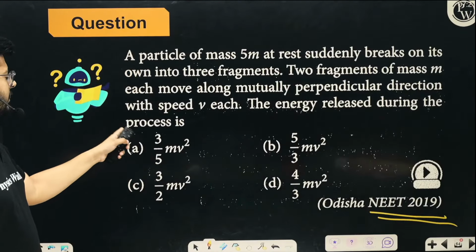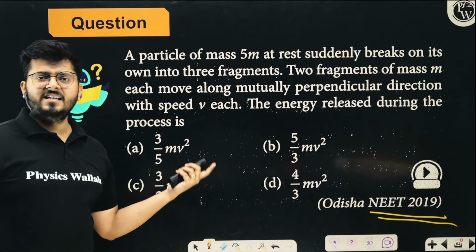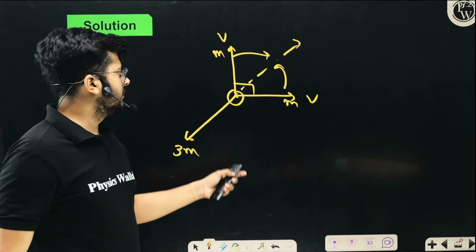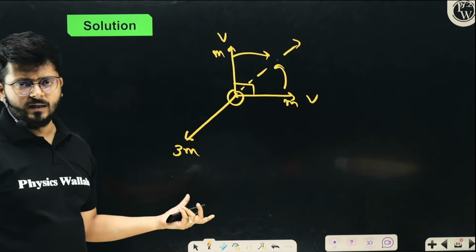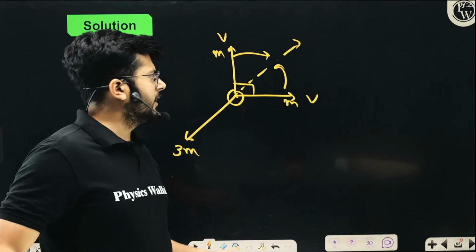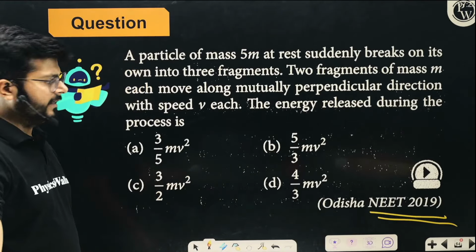The energy released during the process is, so how much energy is released during the process? So in this process, how much energy is released? Clearly, we can talk about that particular part, right? So here, what is happening? Just think about it, right?